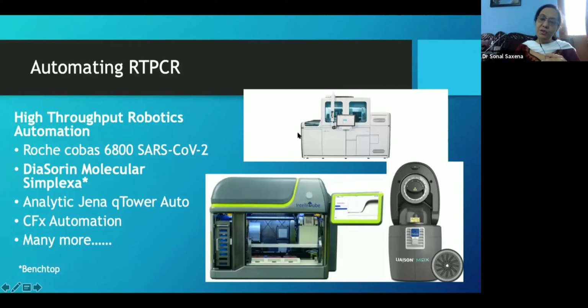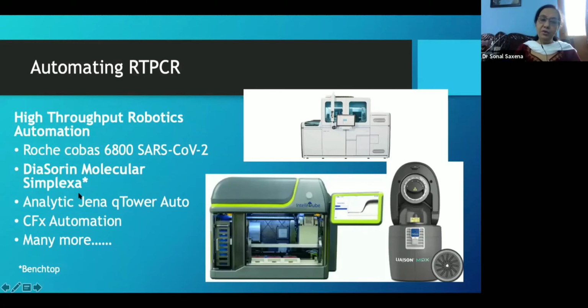So you just put the samples here, and the robotic arms will load them into the machine and prepare the master mix. It is the whole RT-PCR system, but in a huge system. And obviously, since it's robotic based, it takes a lot of space, and a lot of controls and other things are also there with it.